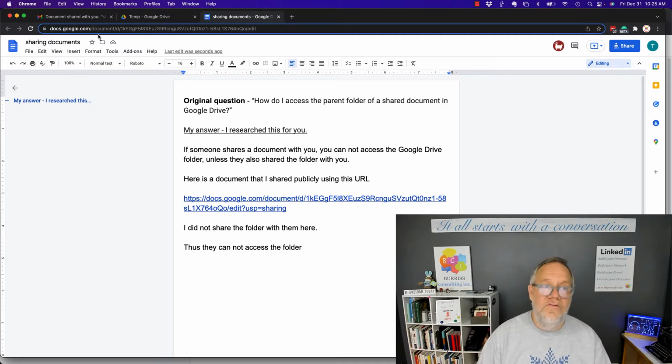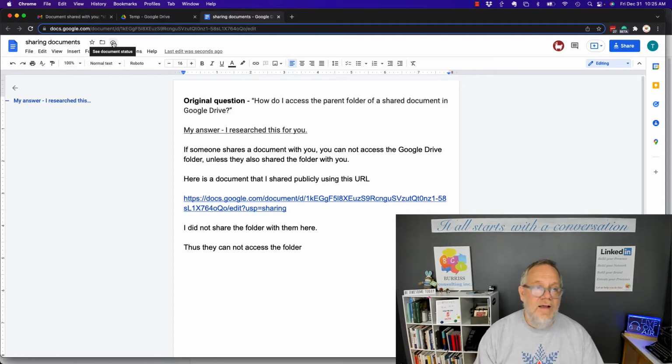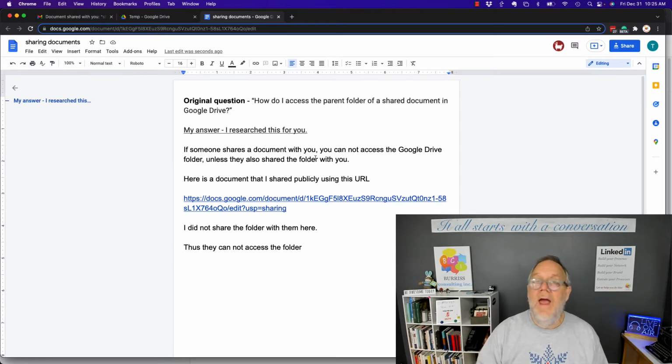However, from this document, I do not have the ability to go back to the folder. I can add a shortcut to my drive. I can see the status, but I can't get to the folder directly from here. And I can't move this document because I don't own the document. It's only been shared with me. Let me show you another scenario.